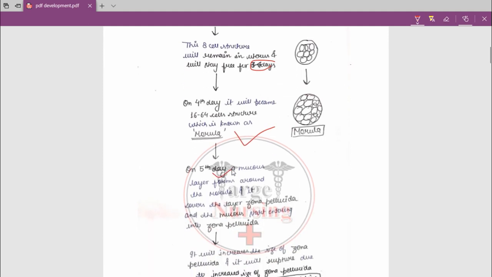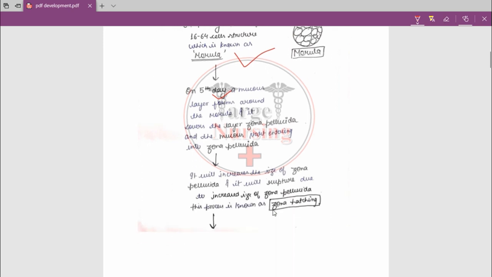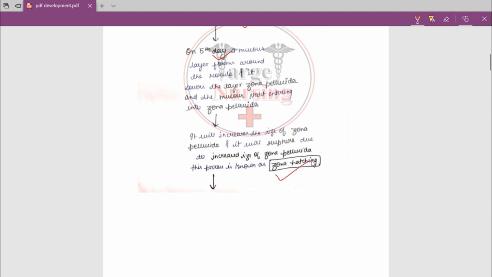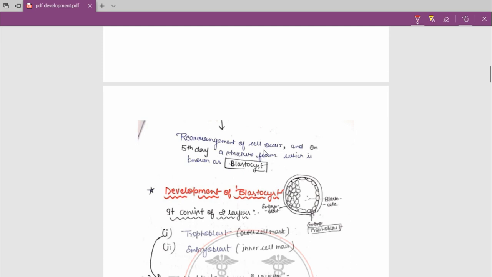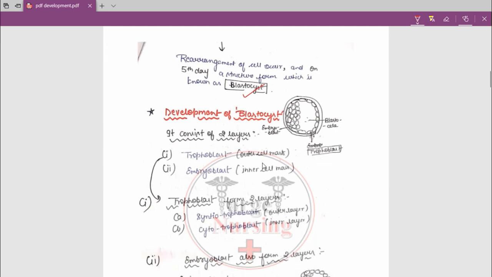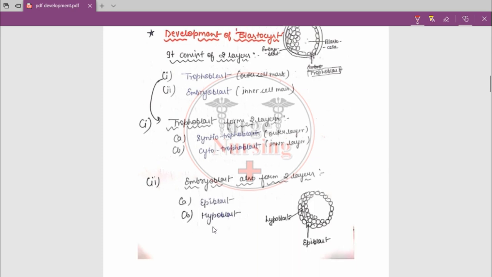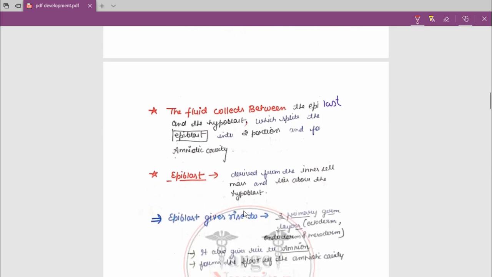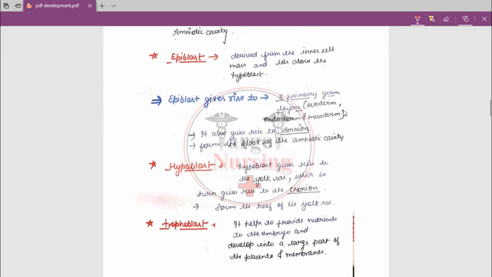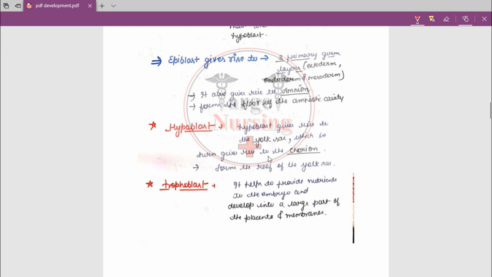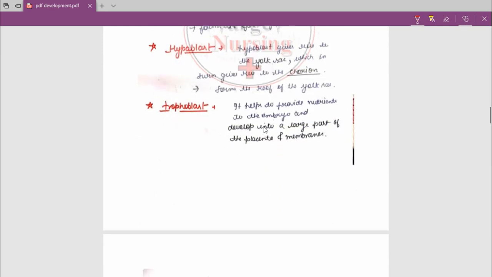And on the 5th day, the mucus layer starts penetrating into the zona pellucida, and the size of the zona pellucida will increase, and it will burst out or rupture, which is known as zona hatching. And the rearrangement of cells occurs after zona hatching. On the 5th day, a structure, the blastocyst, forms having two layers, trophoblast and embryoblast, and the trophoblast has two layers, syncytiotrophoblast and cytotrophoblast, and the embryoblast has two layers, epiblast and hypoblast. The epiblast is further divided, will develop into endoderm, mesoderm, ectoderm, and form the amnion and the floor of the amniotic cavity, and hypoblast will develop into the chorion and floor of the yolk sac.